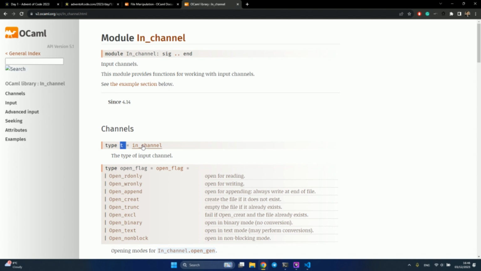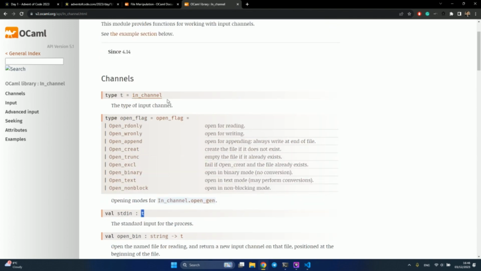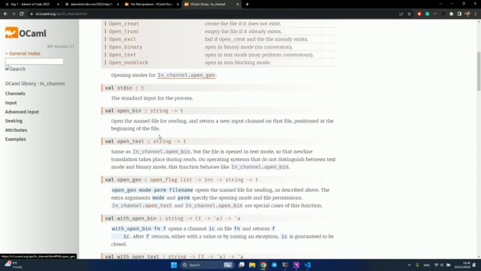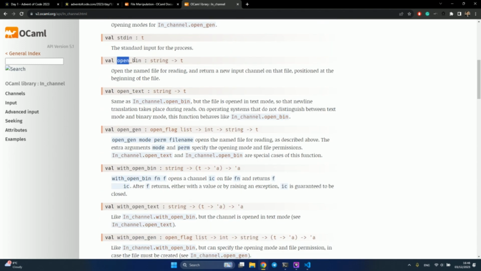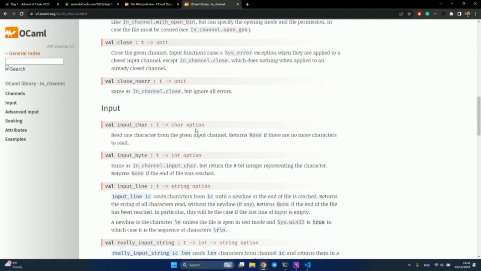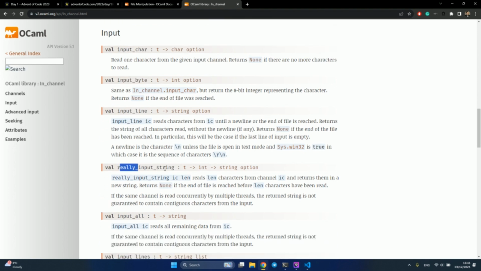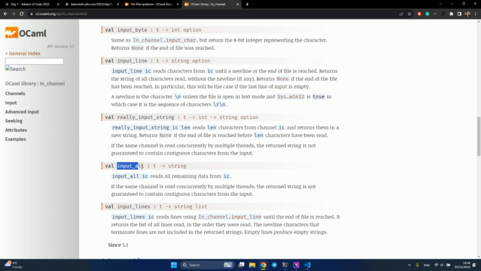So there is type t in channel, and basically you have standard input of type t, which is just an in channel, as we can see, and we have several functions like open binary, open text. So we get a path to a file, and then we'll get a channel. Then we can use some functions. So you get a channel, and you get input char or input byte or input line, really input string. Interesting. Oh, input all. So I'm going to use input all.